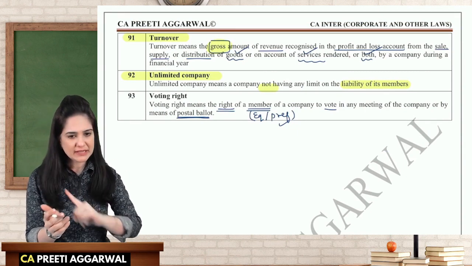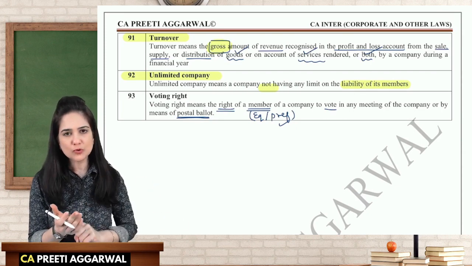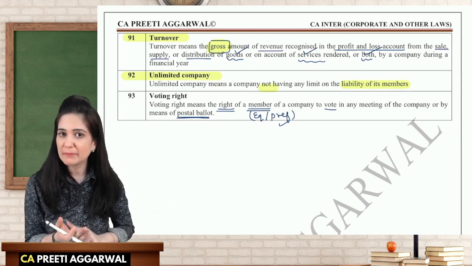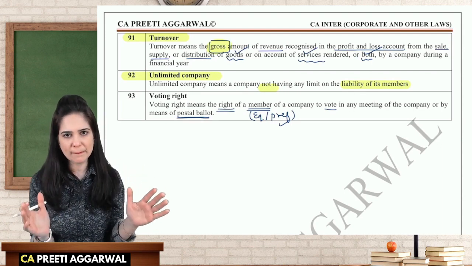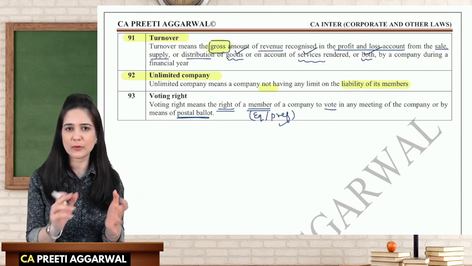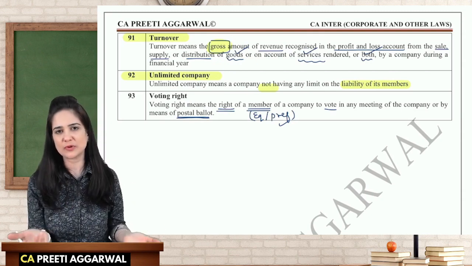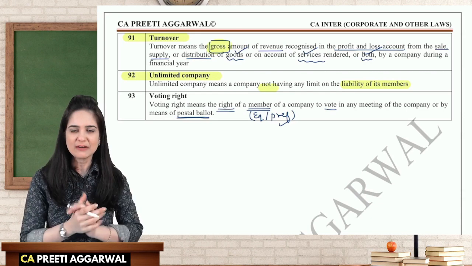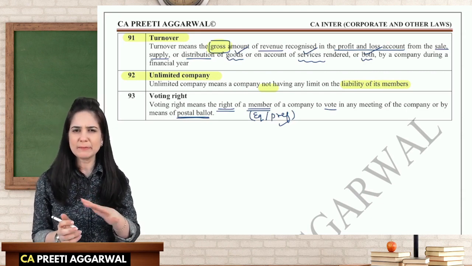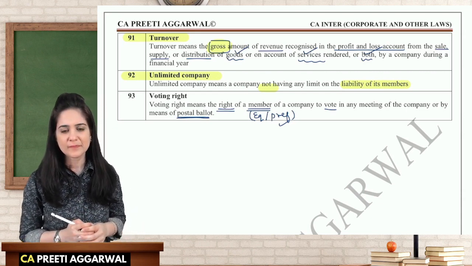You will revise the entire chapter. You will go through all the definitions again. You will try to memorize the definitions. How to do that? I have broken down the definition into small parts. I have asked why, how, when questions. Ask yourself those questions and try to frame the definition, not in your own words, but in the words as given. 70 to 80% accuracy is fine.